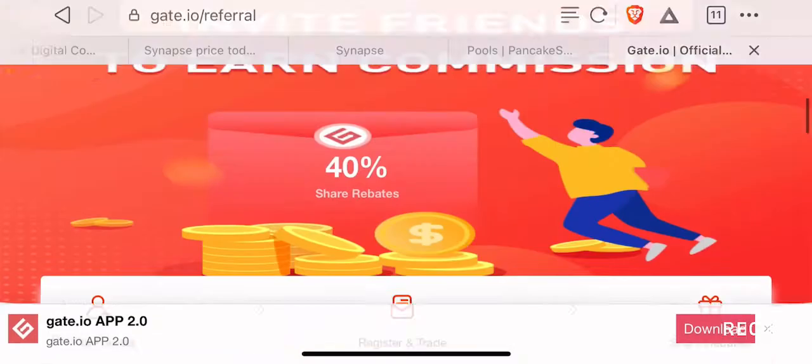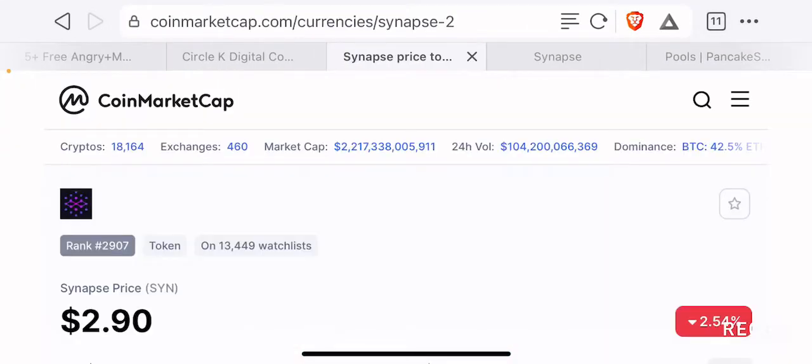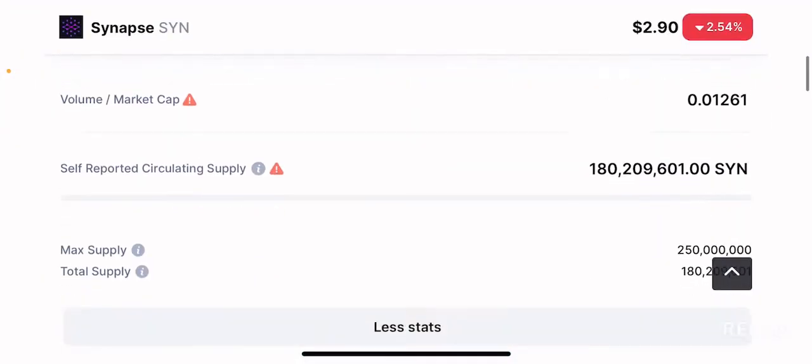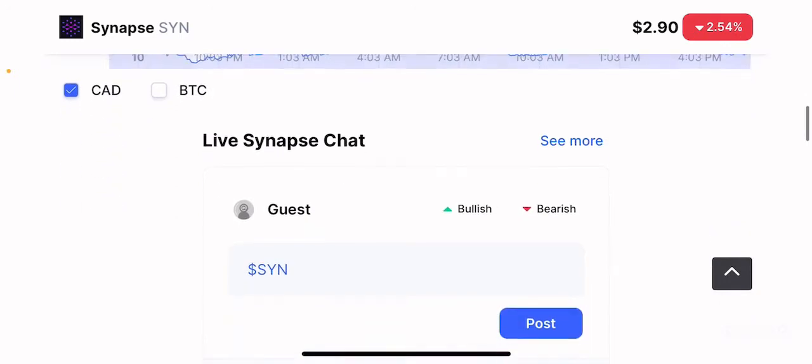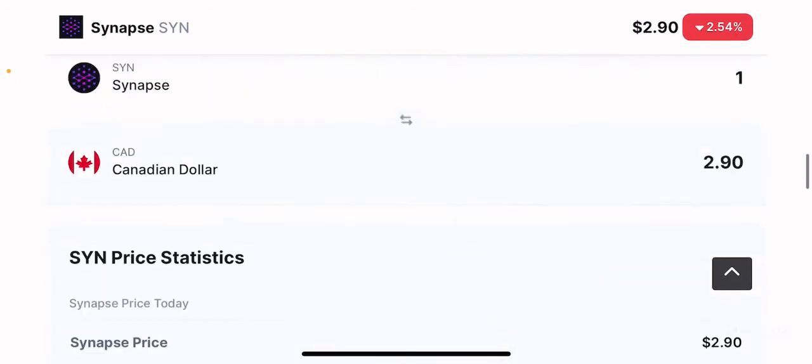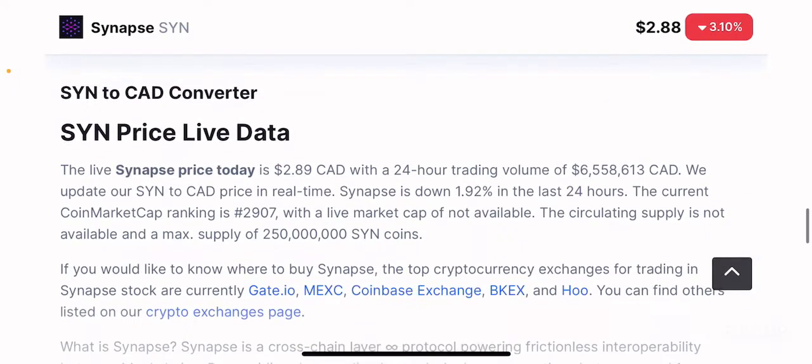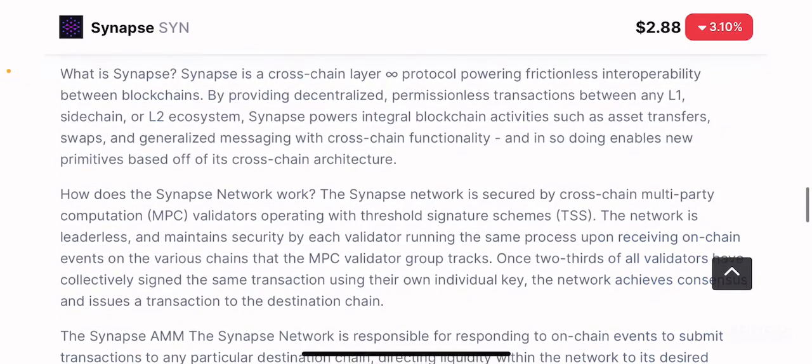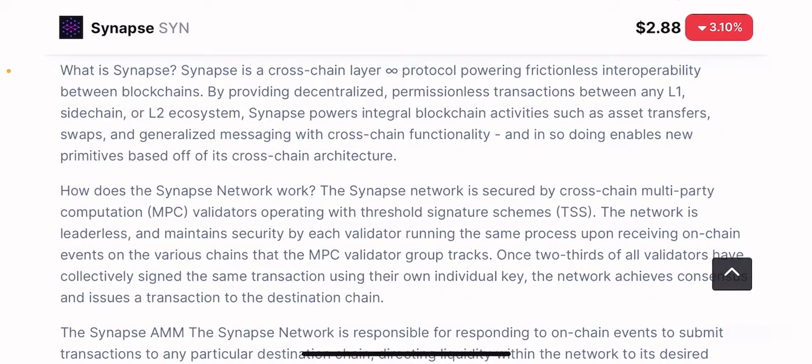So going back to Synapse, for the purpose of this video, I'm going to rely on the information presented on CoinMarketCap's page for this token, along with information presented on the website itself. But this is only going to be a peripheral analysis, which means you need to do your own in-depth research before you put your hard-earned money on this token.